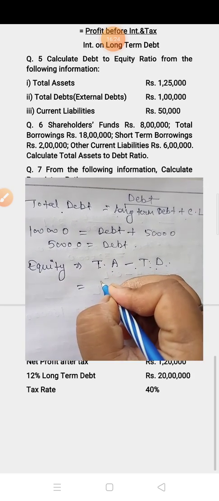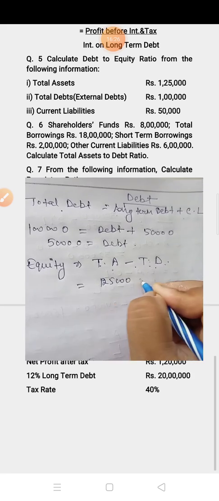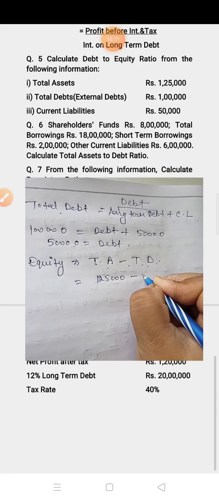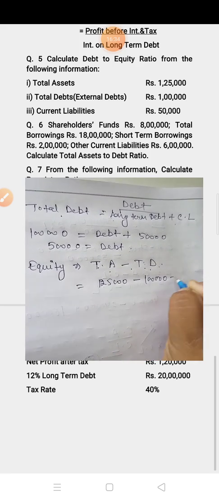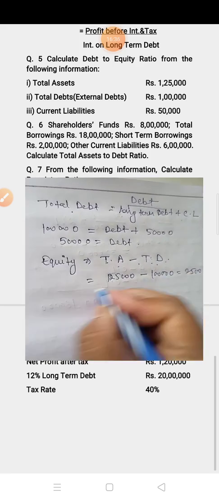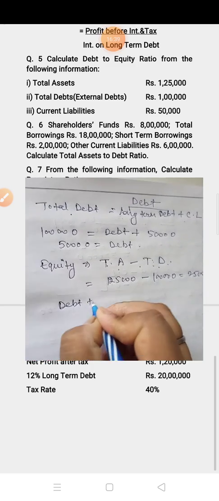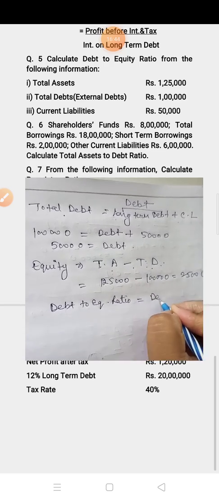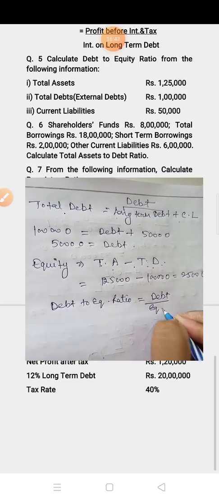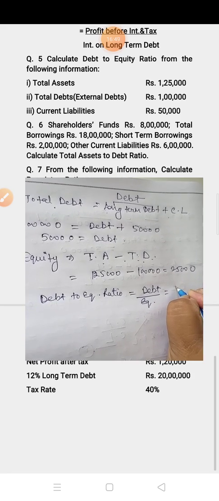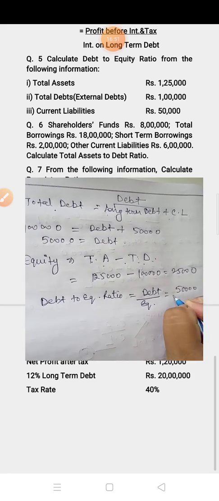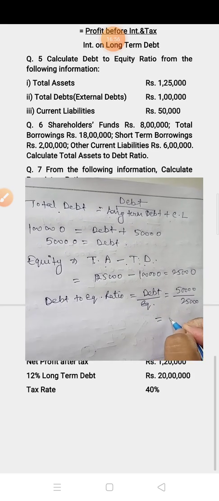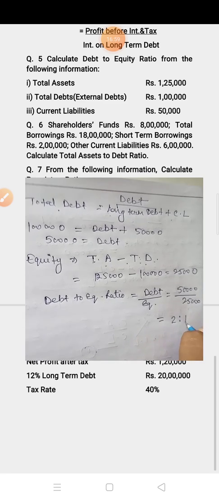Now total asset is given 1,25,000 minus total debt is given 1 lakh, so it is equal to 25,000. Now the formula is debt to equity ratio is equal to debt upon equity. So debt is 50,000 upon 25,000, which is equal to 2:1.